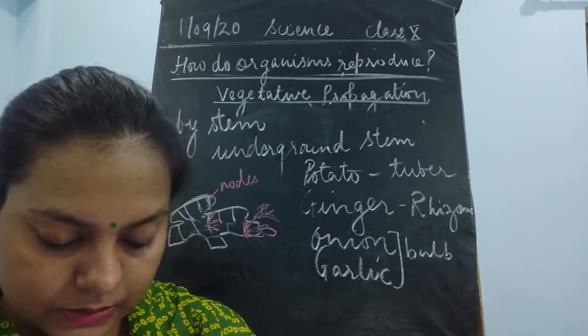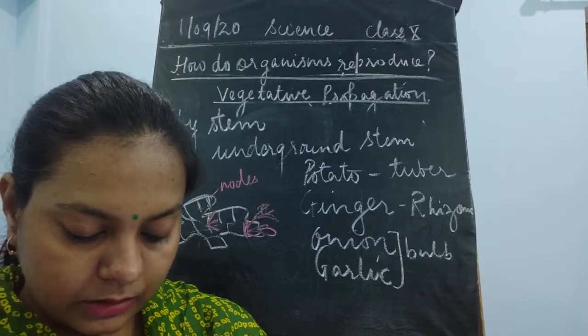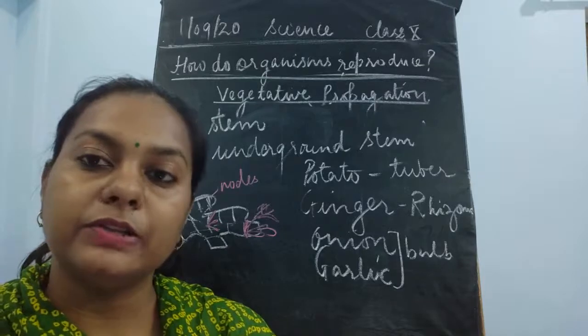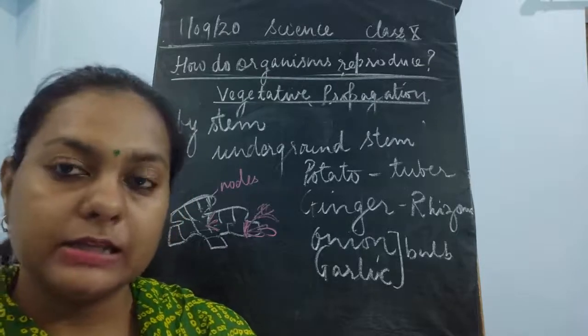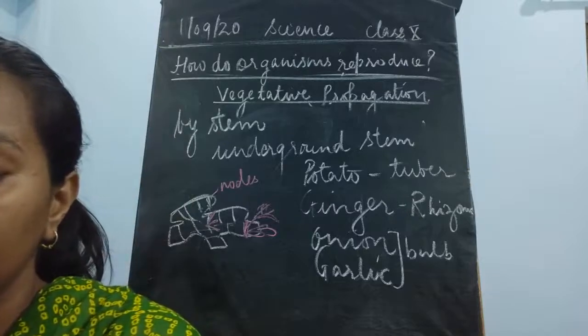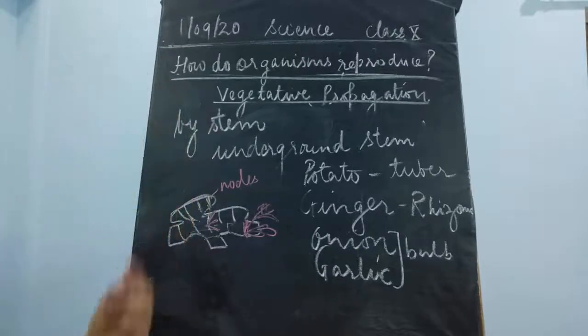So this ginger is going to give rise to small plants, and this is said to be an example of vegetative propagation by the stem, that is, the underground stem, which is the rhizome.